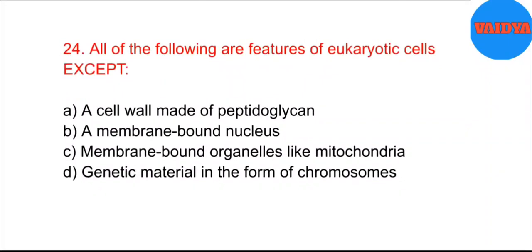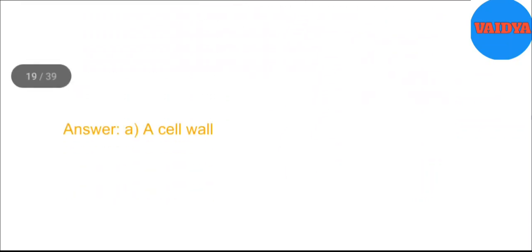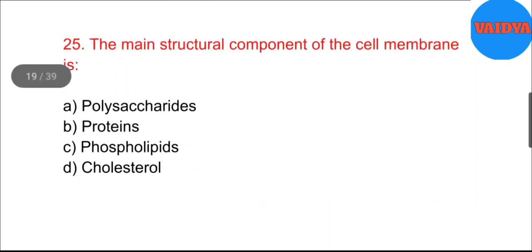24. All of the following are features of eukaryotic cells except A. A cell wall made of peptidoglycan. B. A membrane-bound nucleus. C. Membrane-bound organelles like mitochondria. D. Genetic material in the form of chromosomes. Answer: A. 25. The main structural component of the cell membrane is A. Polysaccharides. B. Proteins. C. Phospholipids. D. Cholesterol.